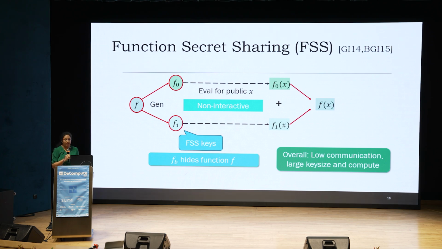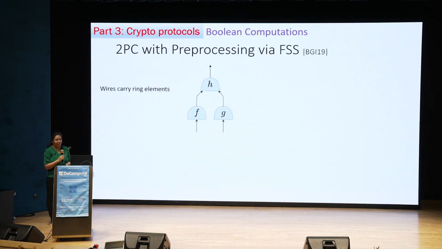These f0 and f1 are known as the FSS keys, and the security property says that either of these function keys, fb, hides the function f. So FSS can be used to hide secrets within the function, which we will crucially use later.